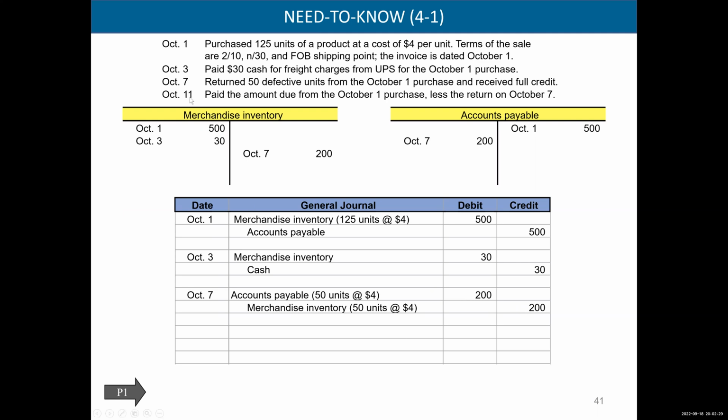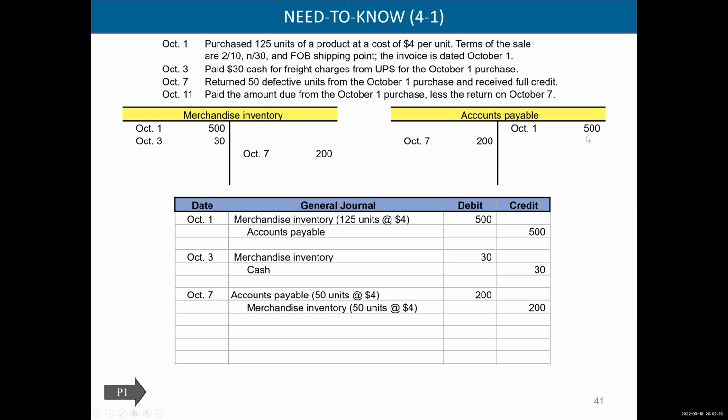Now on this one, we paid the amount due from the October 1 purchase less the return on October 7th. Well, how much is the amount due from the October 1 purchase? Well, we kept track of it here. On October 1, we bought $500 worth of merchandise, right? There's our debit for $500 on the inventory, and here's our credit for $500.